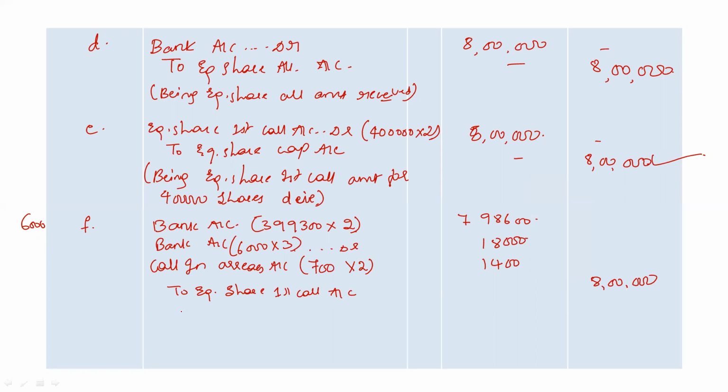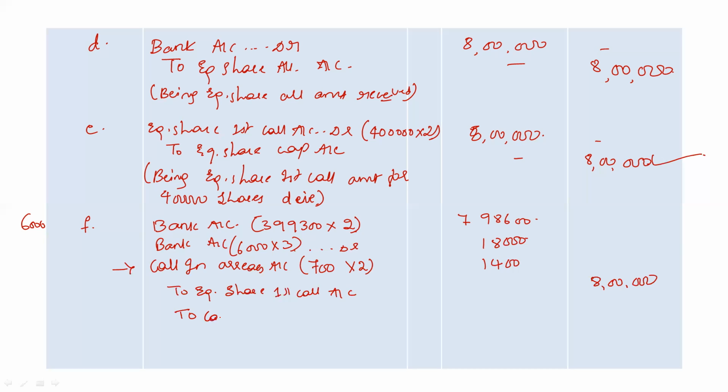So we also need to credit calls in advance account. See, calls in arrears was my loss, and we know all the expenses and losses are debited. Similarly, we have calls in advance during this process. Calls in advance will be the profit for the company, right? So profits or income or revenue will always be credited.